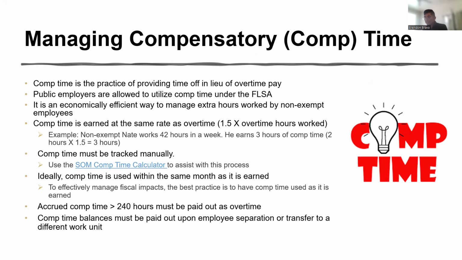Comp time is earned at the same rate as overtime, so at time and a half of the overtime hours worked. So a quick example here is we have non-exempt Nate. He works 42 hours in a week. So with that, he has earned 3 hours of comp time. That's calculated by taking the 2 extra hours that he's worked over his 40 and multiplying that by 1.5, and that's how we get 3 hours.